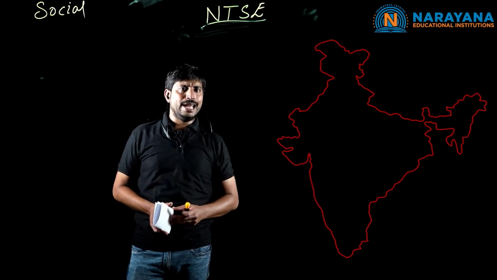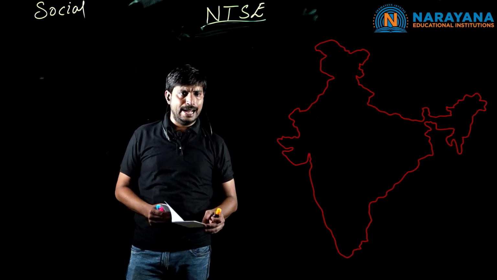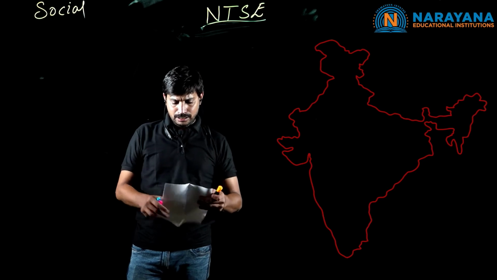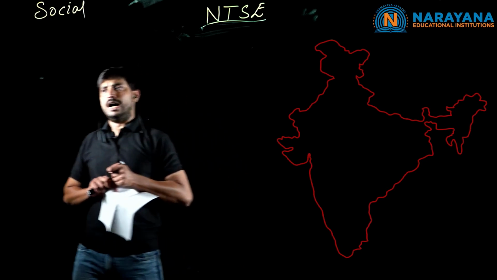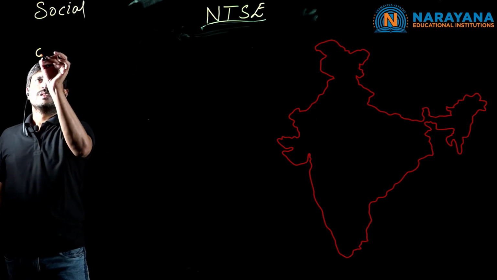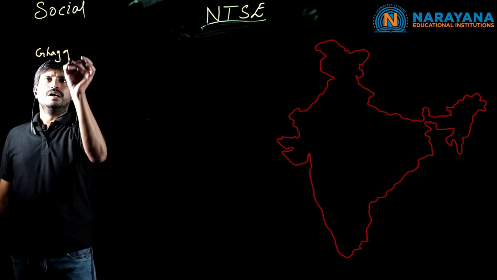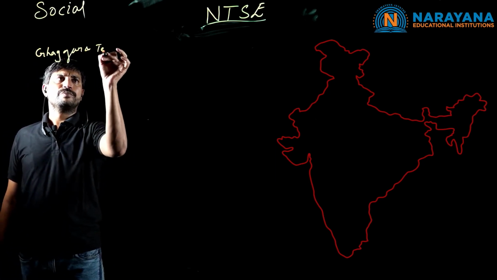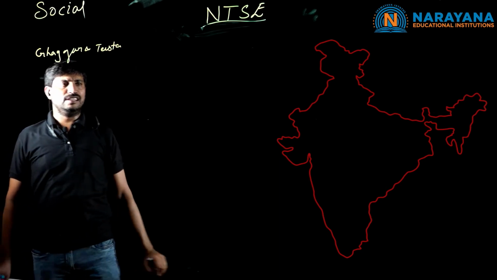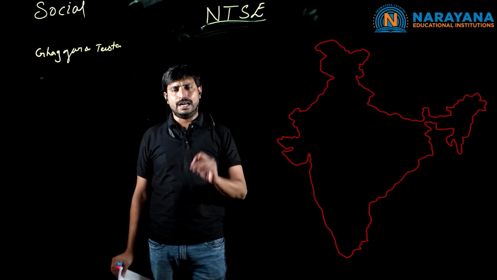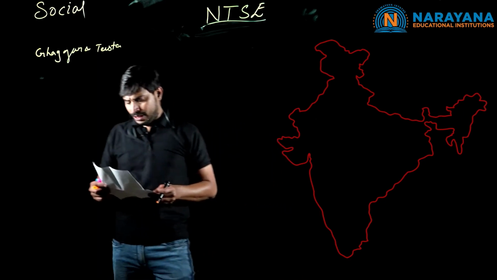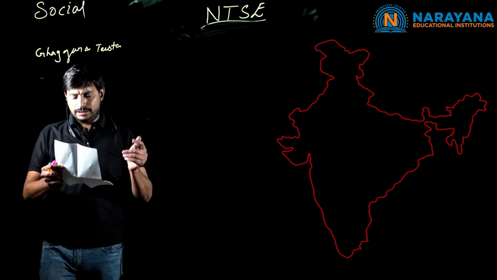The central Indo-Gangetic plains are also called as Gangetic, in the sense nearby the Ganga river, flow of Gagar and Teesta. In between Gagar and Teesta, what are all these Gagar and Teesta? These are all the two tributaries of river Ganga. Clear, children? Here we have the Doab feature.